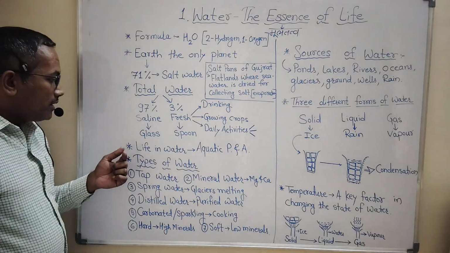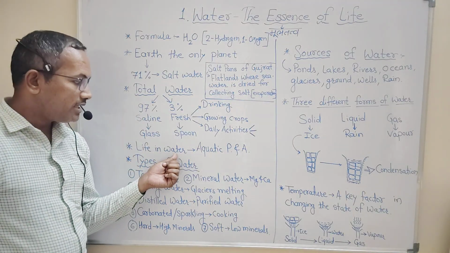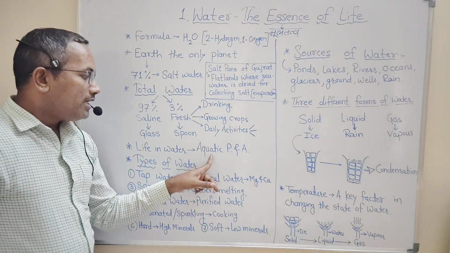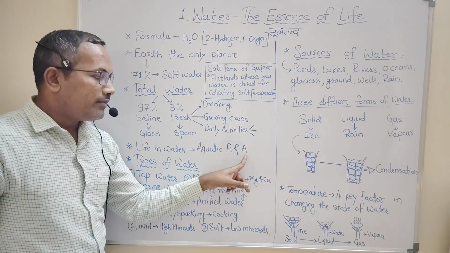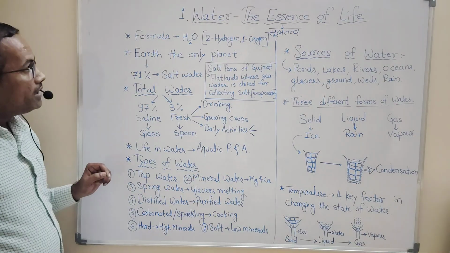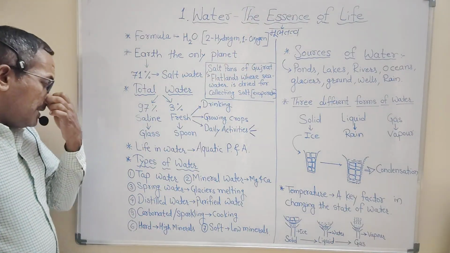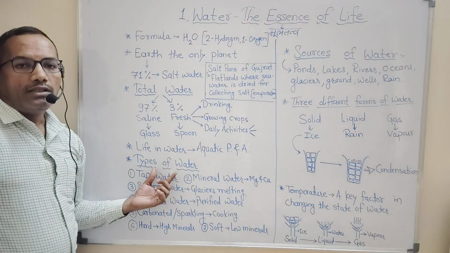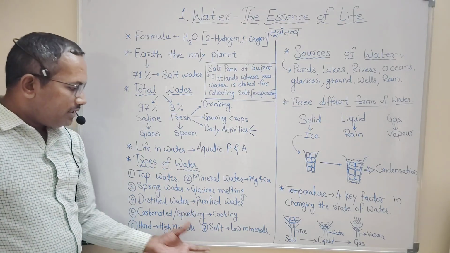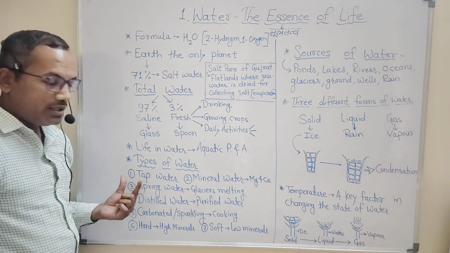Some kinds of living organisms that live in water are considered aquatic living organisms, and those aquatic living organisms include aquatic plants and aquatic animals. Now the question comes, if we are considering water the essence of life, then how many types of water are there around us? We can see that around 7 different types of water are available around us.